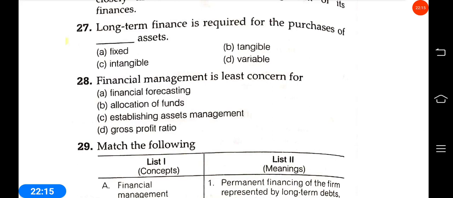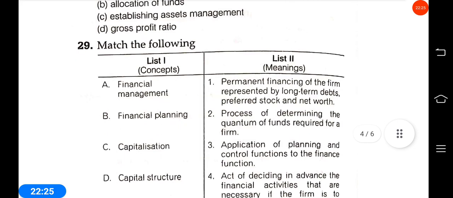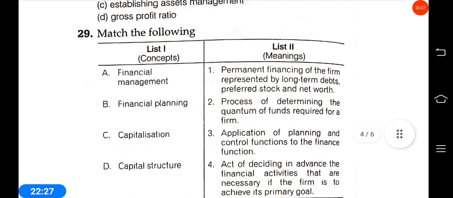28. Answer is gross profit ratio. Financial management is least concerned with the gross profit ratio. Okay. Then one more match: financial management, financial planning, capitalization, capital structure.